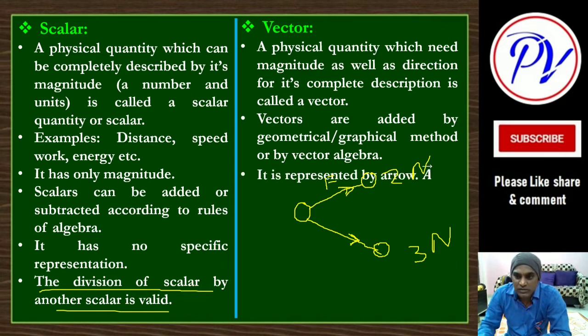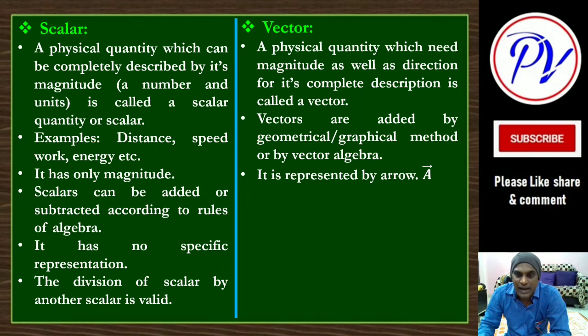Another is what? It is denoted by an arrowhead. So a specific representation is there. Look, it is represented like this. One arrowhead is put on the symbol of that vector, A bar, B bar, C bar, D bar, like this. But that is not happening in the case of scalar.